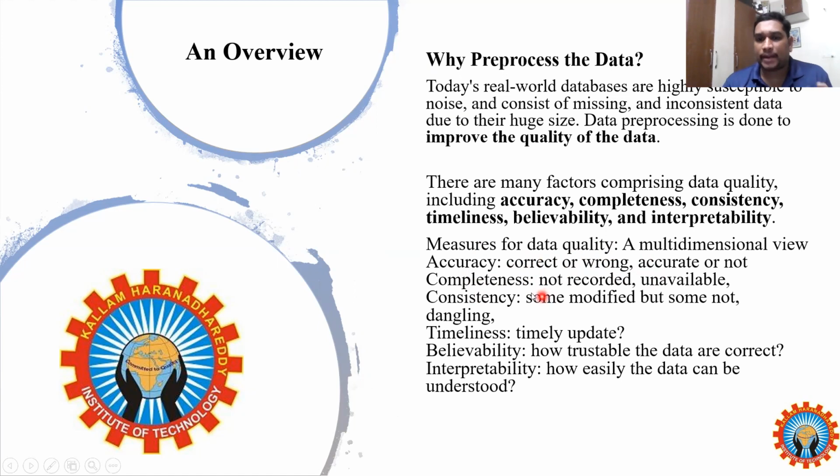Next, completeness means all the data is recorded. Consistency means if some data is modified but some is not, it is left dangling, so all should be modified. Timeliness means the data is timely and updatable. Believability means how trustable the data is and whether it is correct. Interpretability means how easily the data can be understood. If it is interpretability, the data should be easy to understand. If it is believability, you have to trust the data.